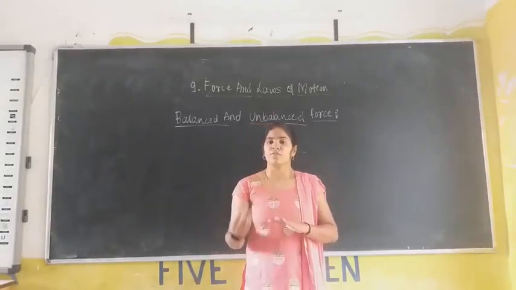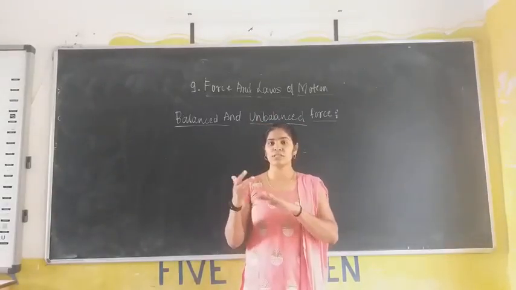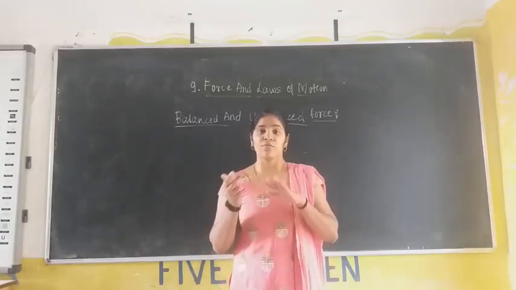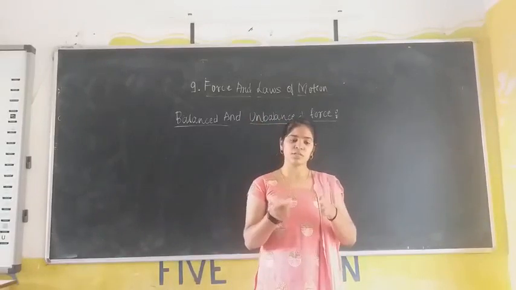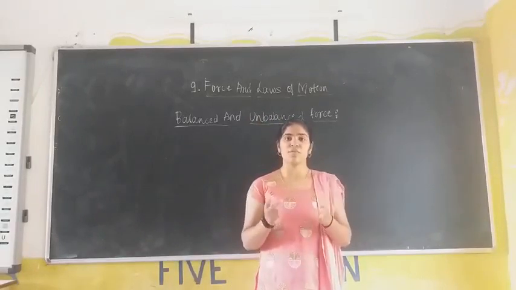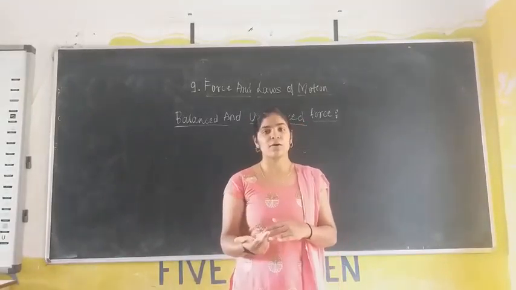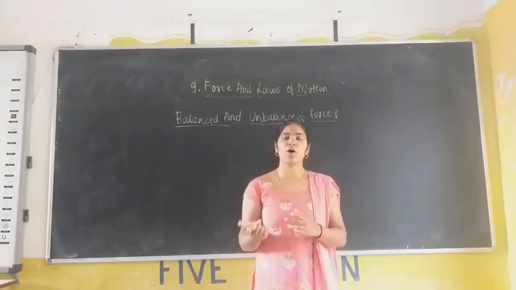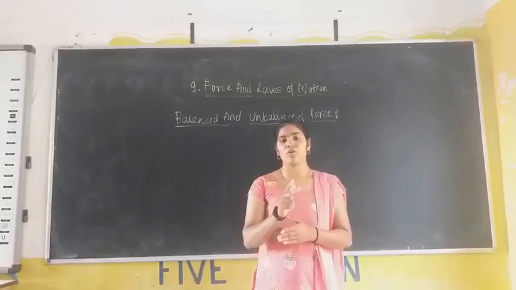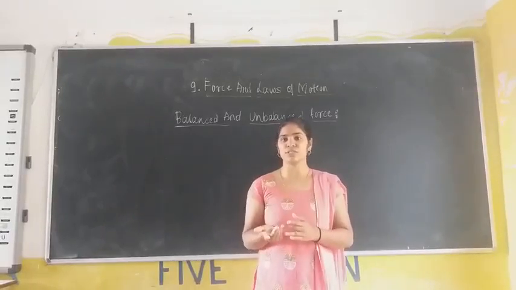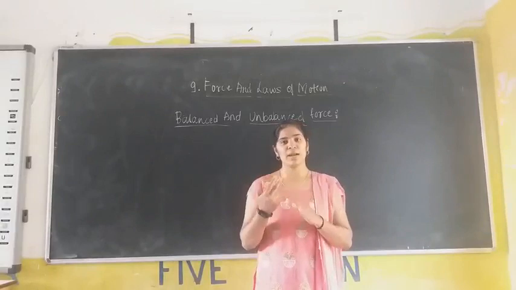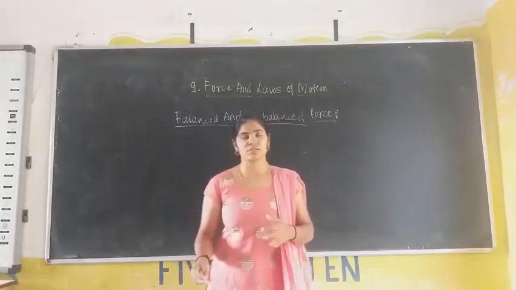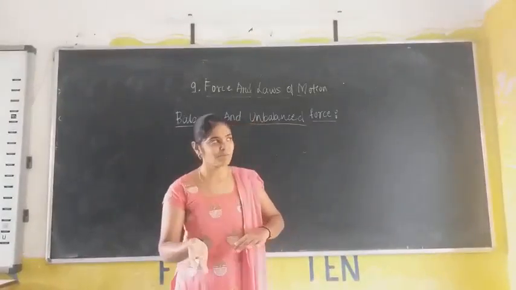When we apply more force toward the right side, the wooden block will slightly move towards the right side. When the left side force is more, it will move towards the left side. So when the force applied is balanced, there is no motion in the object, right? So what we are saying is a balanced force is when equal force is applied to that object. It will not change its position.